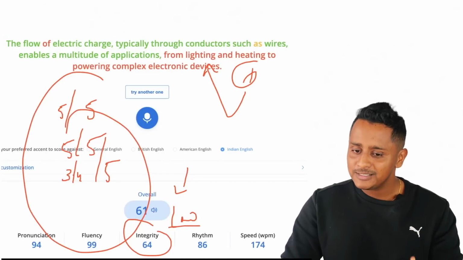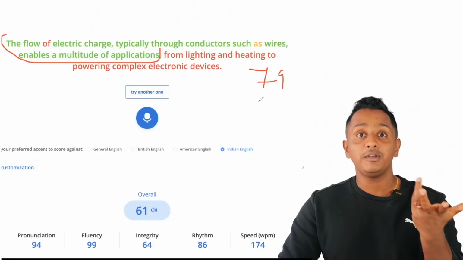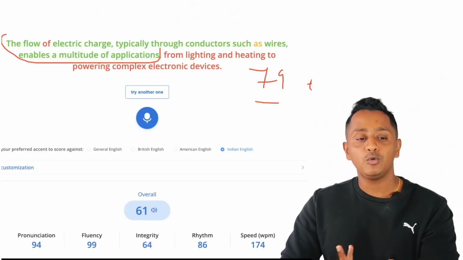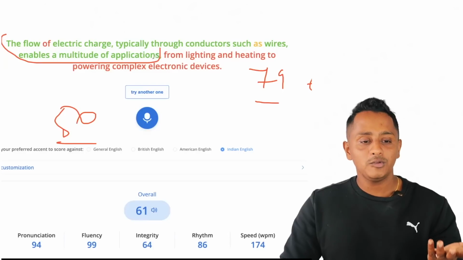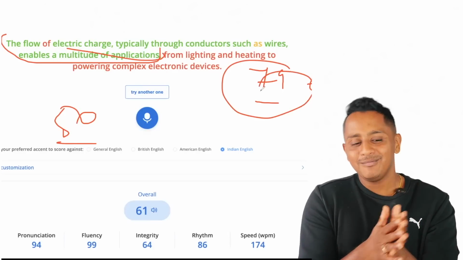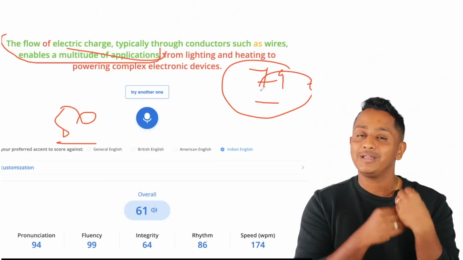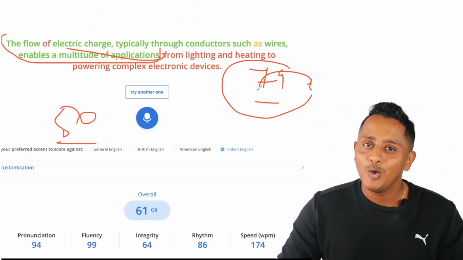So my point is, if I just speak this, can I still get 79 plus? Oh, definitely yes. So people who got 79 plus told 1 line will work. People who got 50 decided 1 line will not work. No, you speak this perfectly, you may still get 79. That's exactly the reality. Because pronunciation is good, fluency is good, everything is being counted as it is, even if you speak few words. Hope you are getting it.